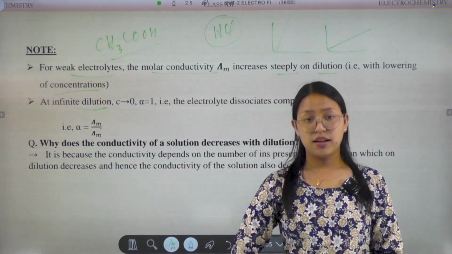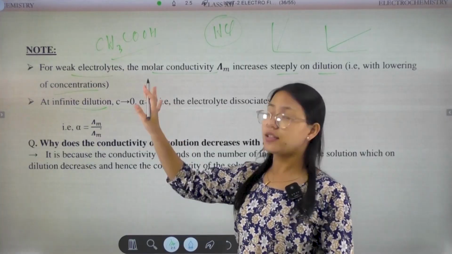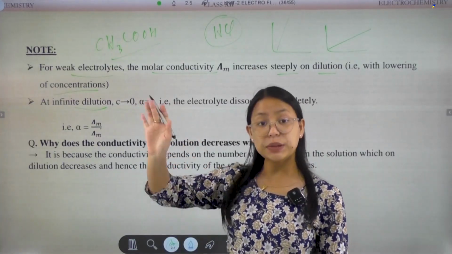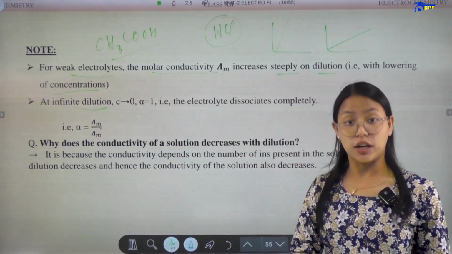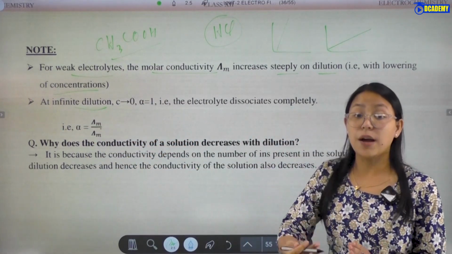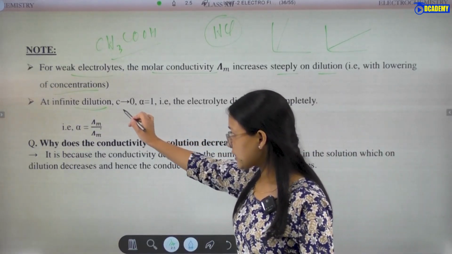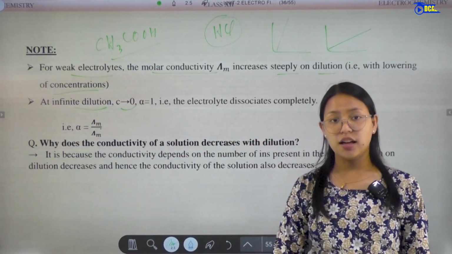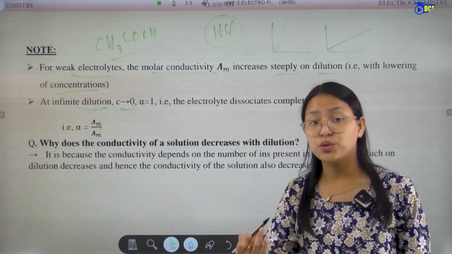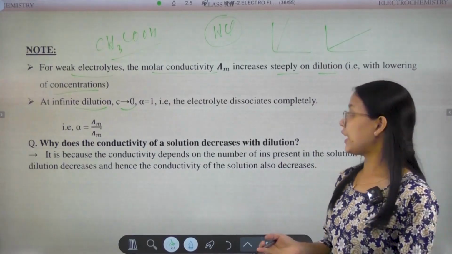At infinite dilution, at higher dilution, the weak electrolytes' molar conductivity increases steeply to a higher limiting molar conductivity. In this case the concentration tends to be zero, negligible.